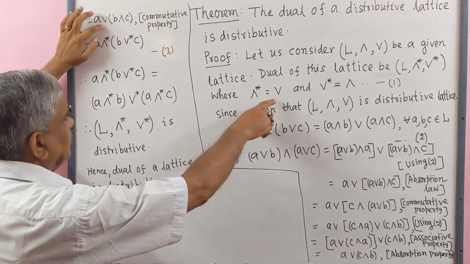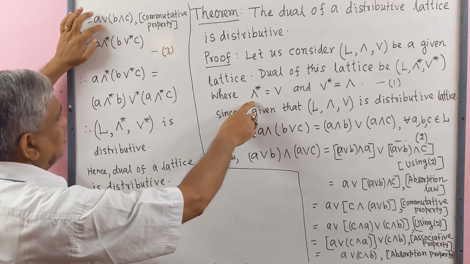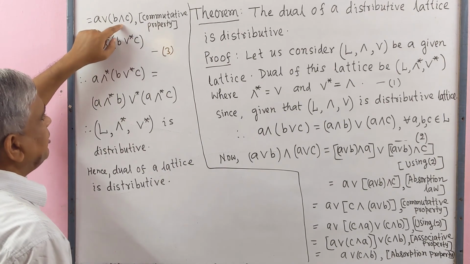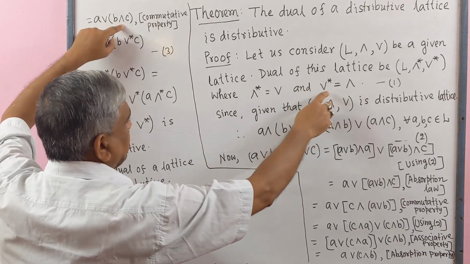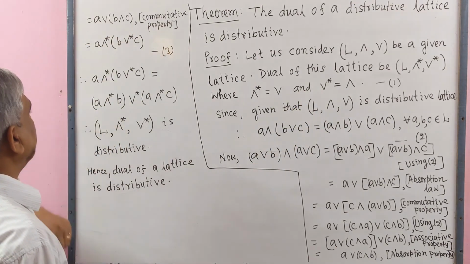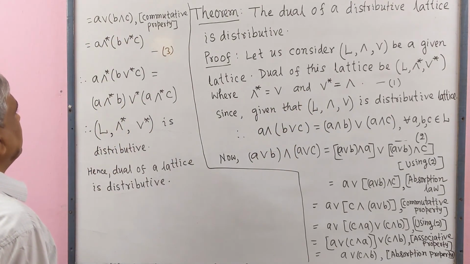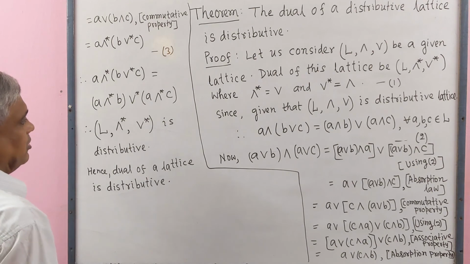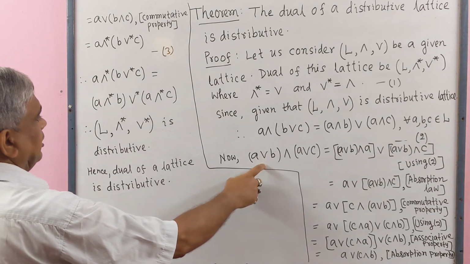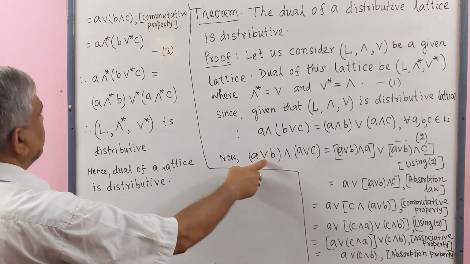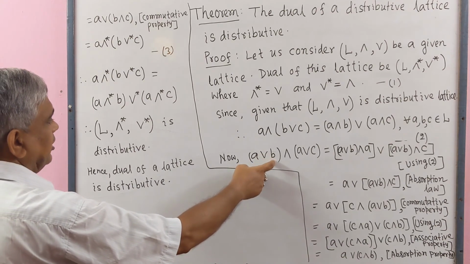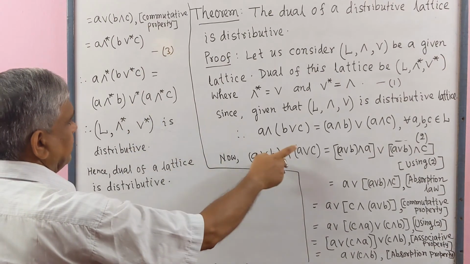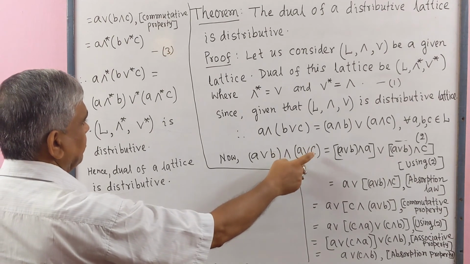Using 1, join means meet star, and meet means join star. See, this is 3. Therefore we write this on the left side, and on the right side we write A, in place of join meet star, B, in place of meet join star, then A join means meet star C.